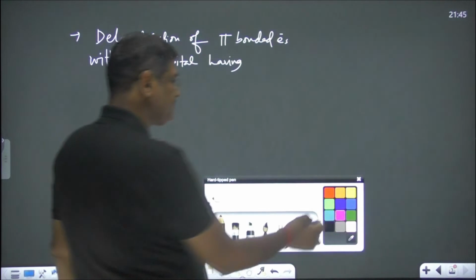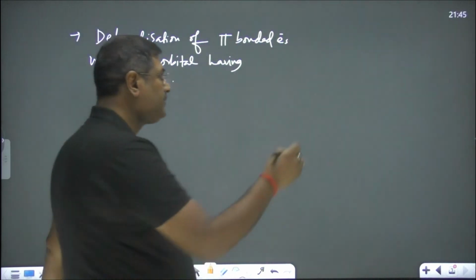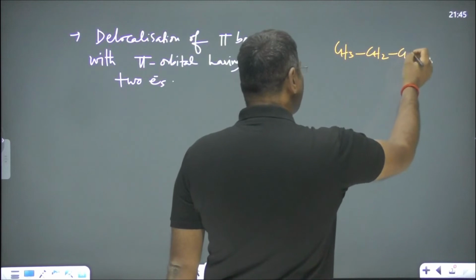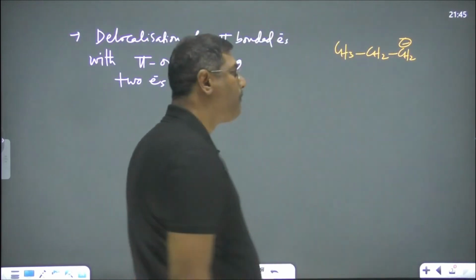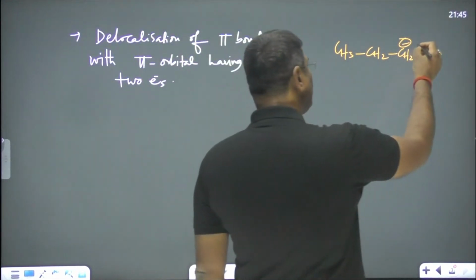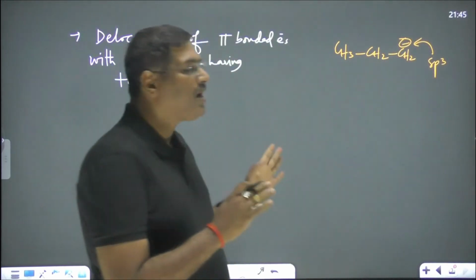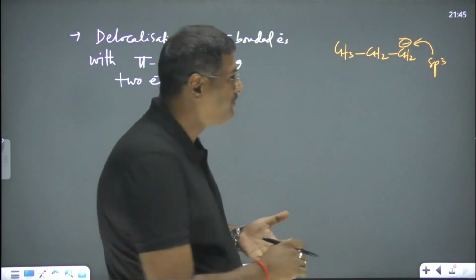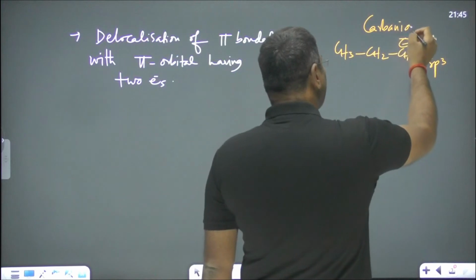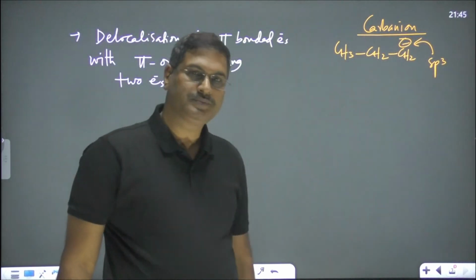Here you see, I write here CH3 CH2 CH2 minus. If you write CH3 CH2 minus, its hybridization is sp3. sp3 hybridized. This is carbanion, negative charge now. This one is carbanion, and this one is sp3 hybridized.